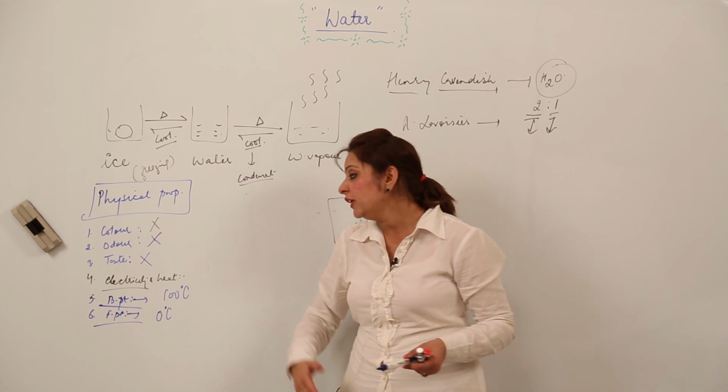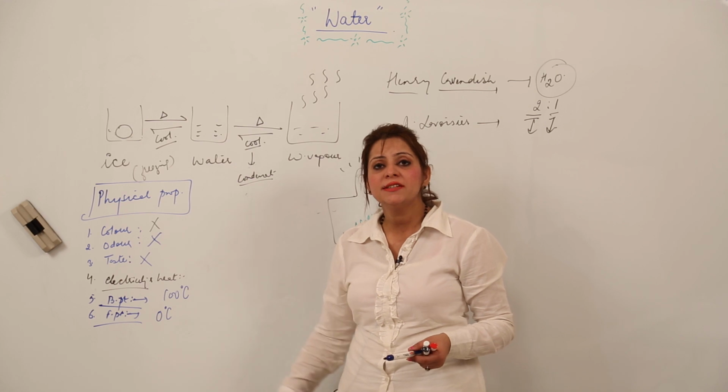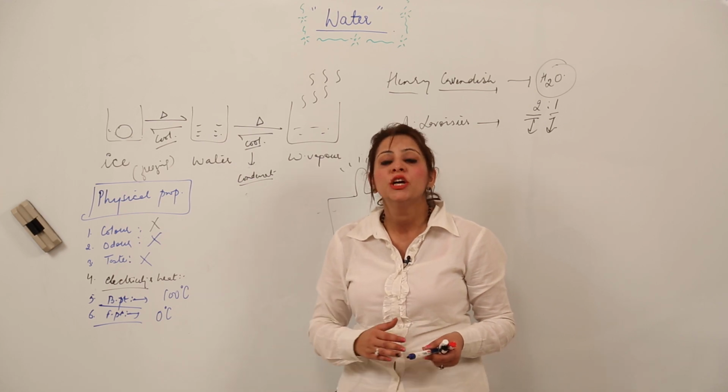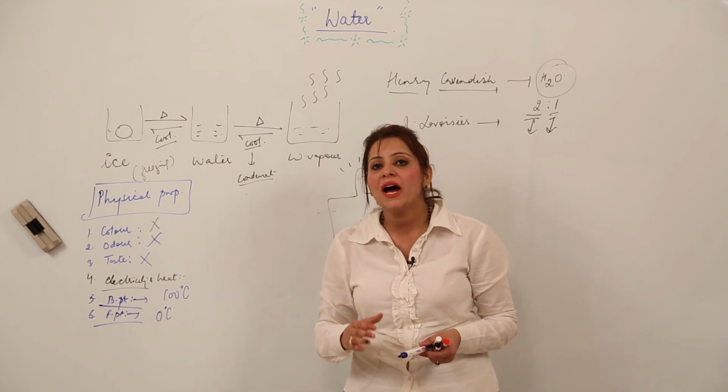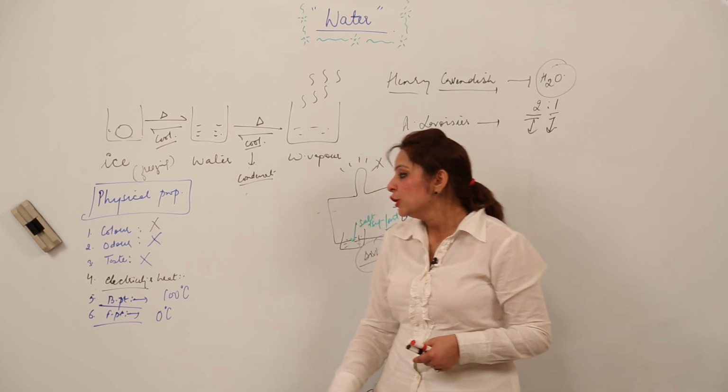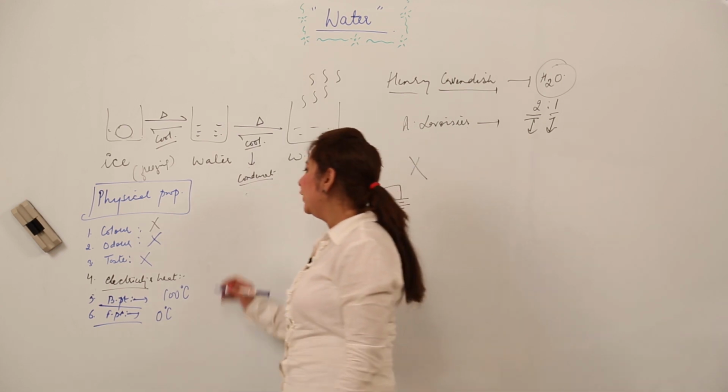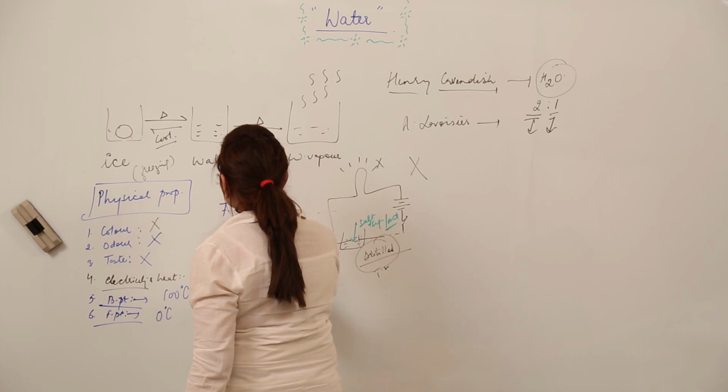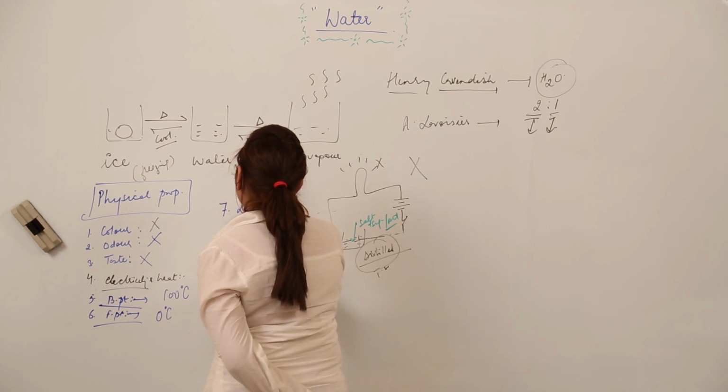So if it comes out to be 100 degrees Celsius and 0 degrees Celsius, which is fixed for any pure substance, that means the given sample is pure, otherwise it is impure, right? So I think it's clear. So the next property we are going to discuss is the dielectric constant.